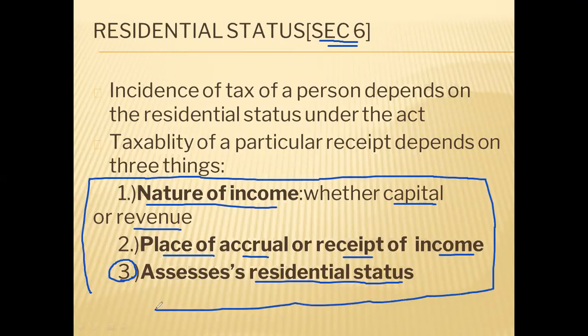What three things should we know before calculating the taxable income of a person? First is the nature of the income, then where that income is earned, in India or outside India. Then third, you should know the residential status of that person. By knowing all these three parameters, we can determine the taxable income of the person.